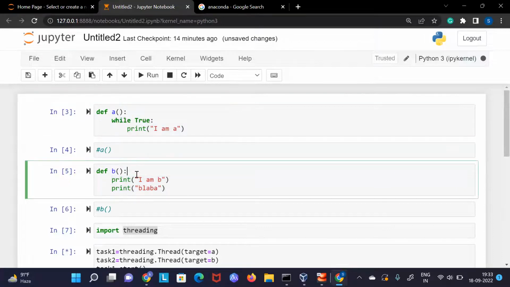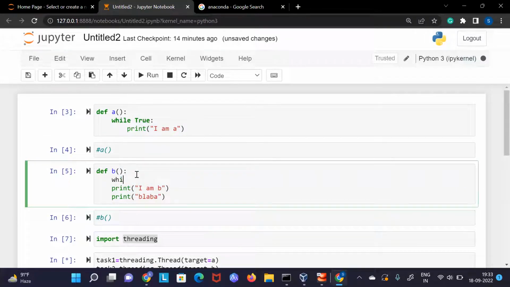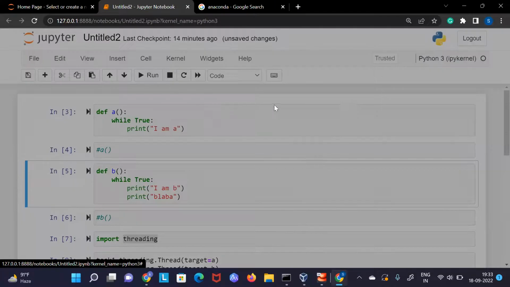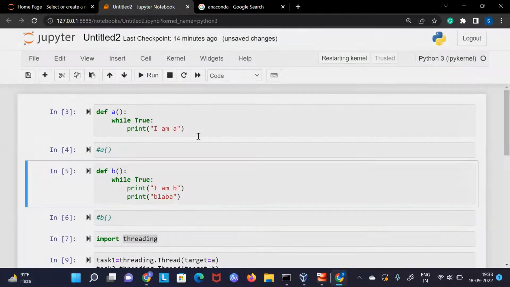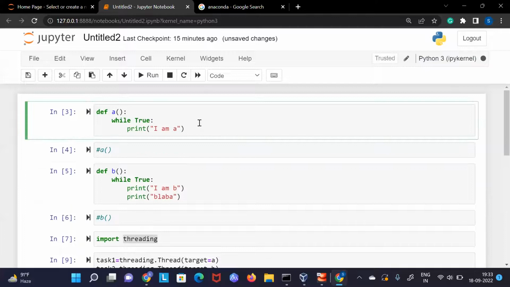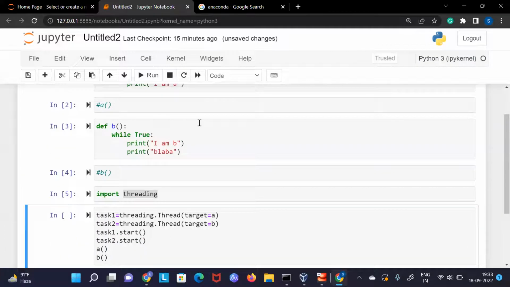So if I use a while loop just to show you how it is working, first of all I will have to stop my kernel. Like this, you can stop your program.